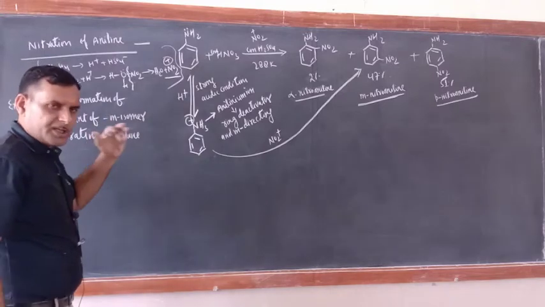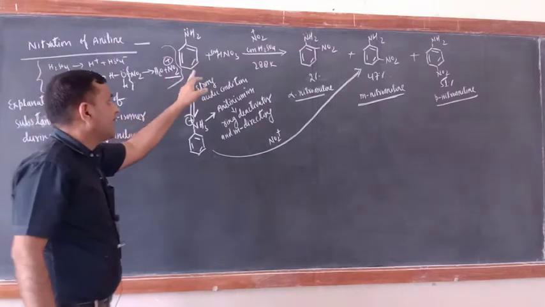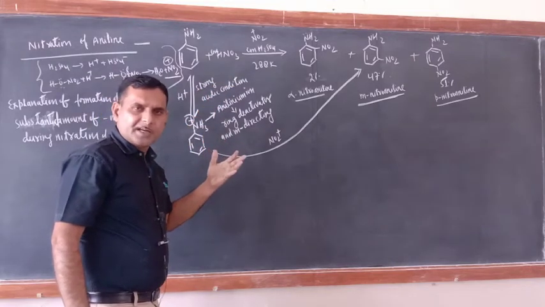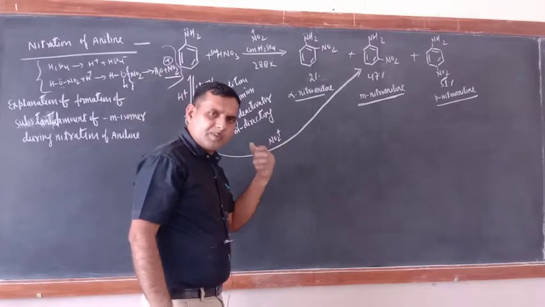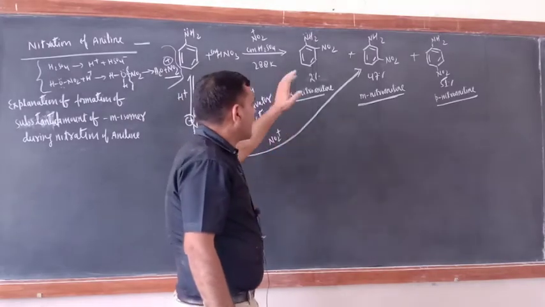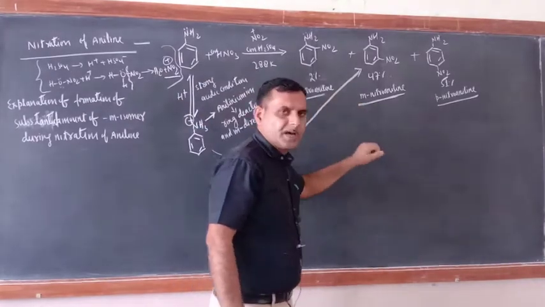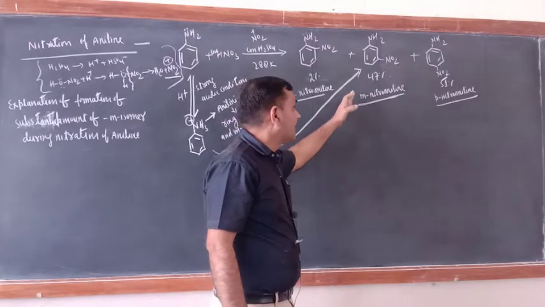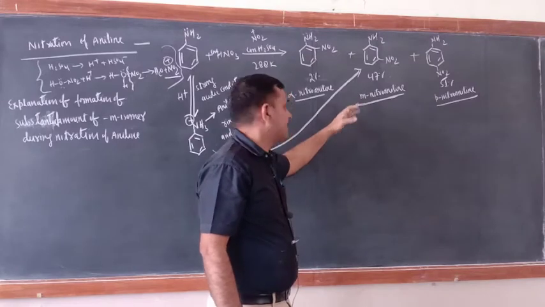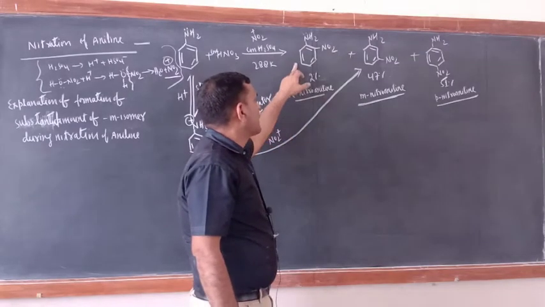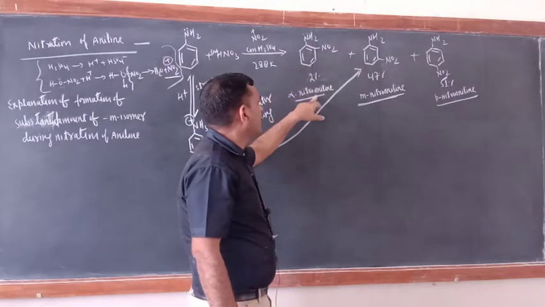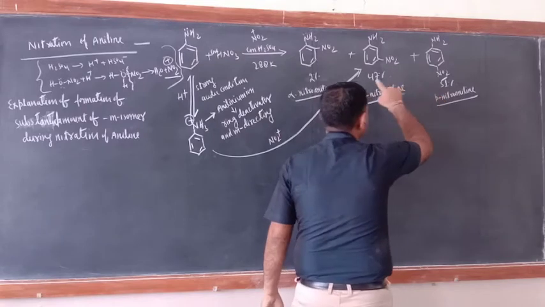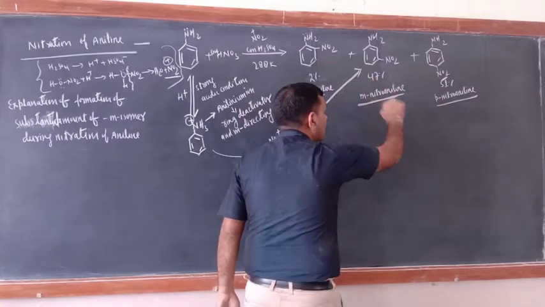Okay, there is one question here. When aniline is nitrated, we generally know the NH2 group is ortho-para directing, so only ortho-para isomer should have been formed. But in addition to the ortho-para isomer, a substantial amount of meta isomer is also formed here. Just see, ortho-nitroaniline is 2%, para-nitroaniline 51%, and meta is 47%.